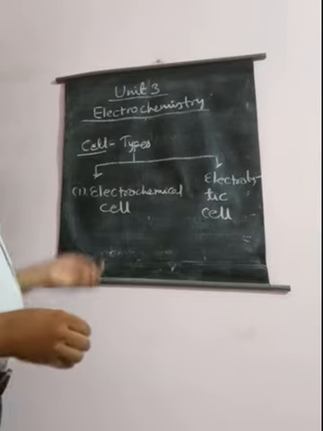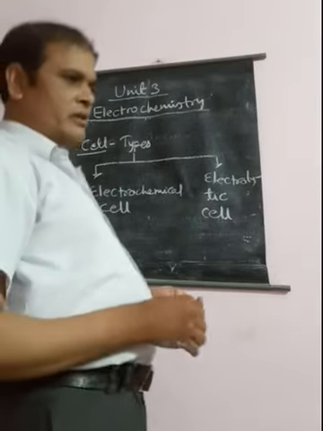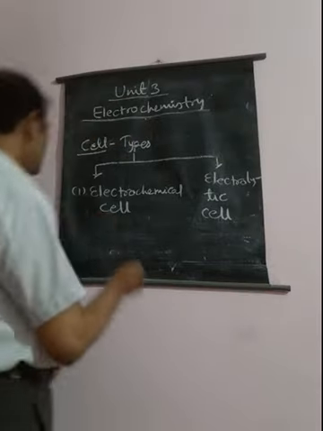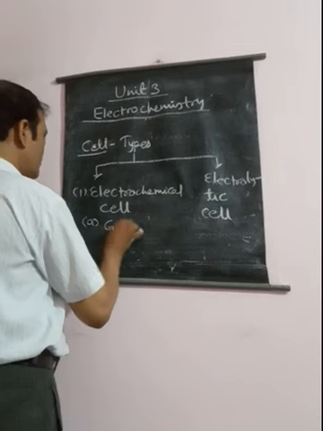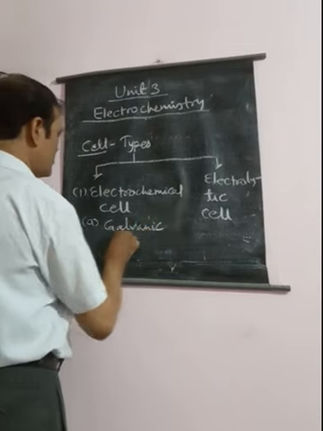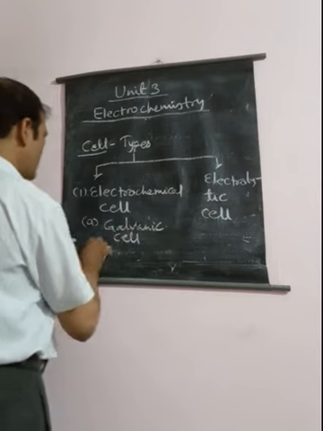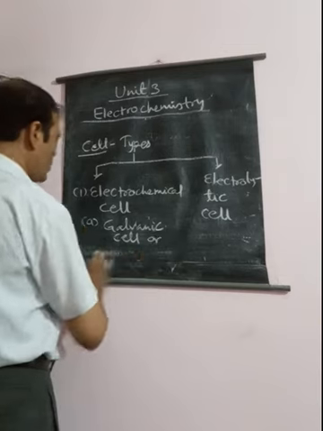The very well known examples of electrochemical cell, which are given in our textbook and which we have already studied, are the galvanic cell or voltaic cell.